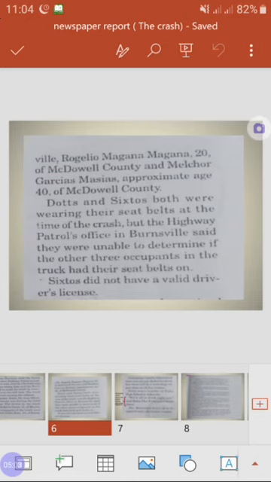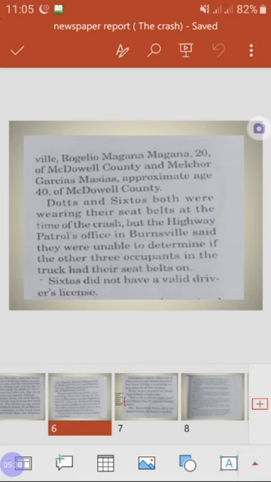Dots and Sixtos both were wearing their seatbelts at the time of the crash, but the Highway Patrol's office in Burnsville said they were unable to determine if the other 3 occupants in this truck had their seatbelts on. So here we are sure that Dots and Sixtos both were wearing their seatbelts, but we are not sure whether the other occupants were wearing their seatbelts or not.